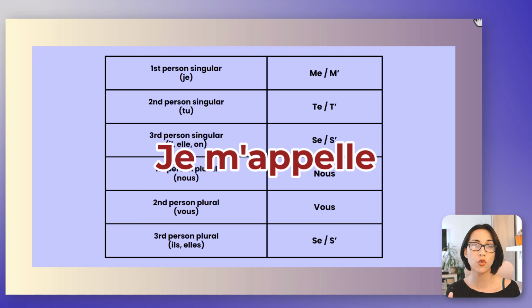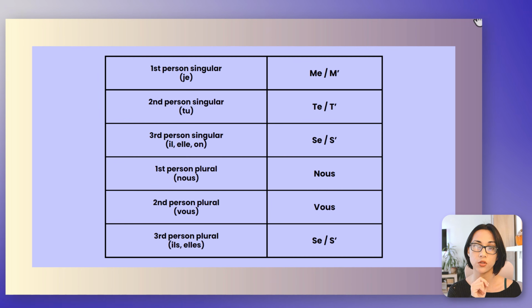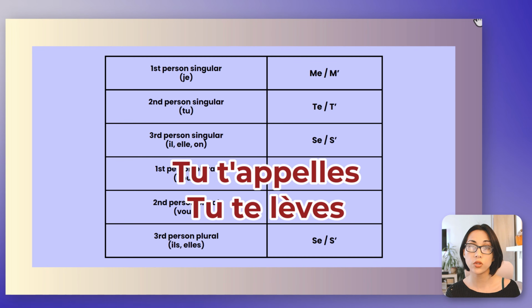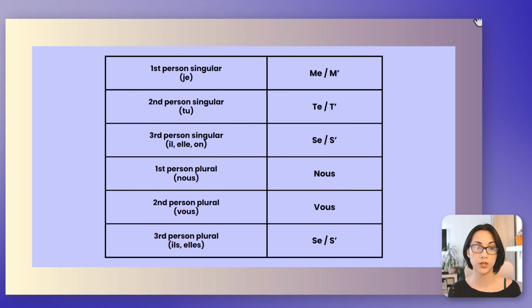Okay, so short form of me, m apostrophe. Second person singular for tu, te. Tu te lèves or tu t'appelles. Te or t apostrophe.